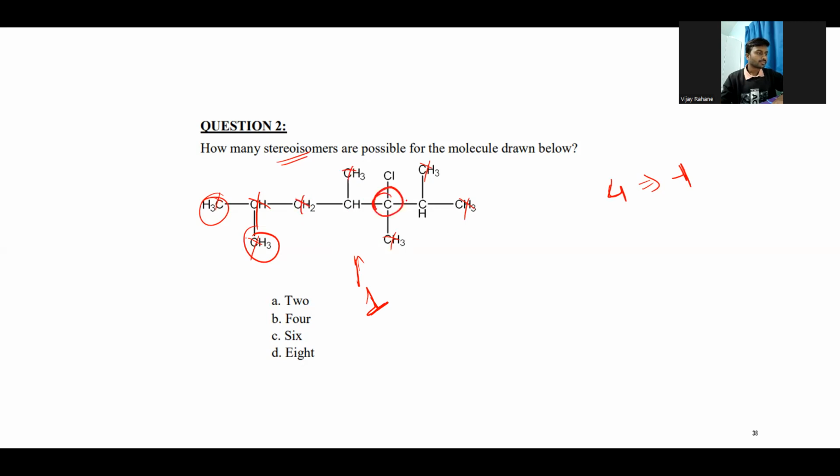Now this one, if you focus on this carbon atom, it has a carbon atom which has 2 methyl groups, one carbon atom having one methyl group and one chlorine, and one carbon atom having one methyl and one CH2, and one hydrogen. So these all 4 are different groups. So this is also one chiral center, right? So these 2 are the chiral centers present in this molecule. And this one has the same groups, so this is also not a chiral carbon atom. So it has 2 chiral carbon atoms.